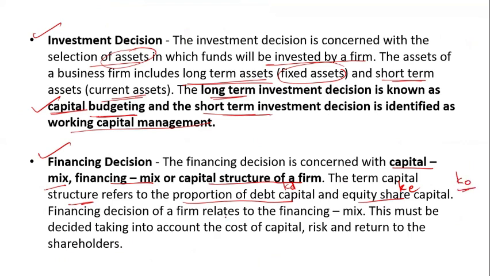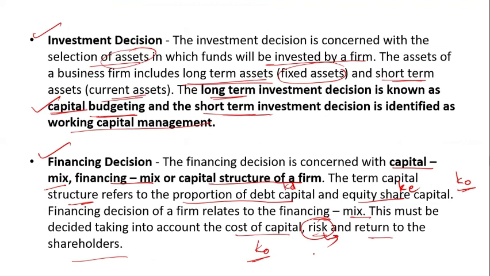The financial decision of the firm is related to financing and thus must be taken into account with the cost of capital, that is Ko, and the risk and return to the shareholder. Risk and return means how the risk is involved, because equity shareholders are risk takers.